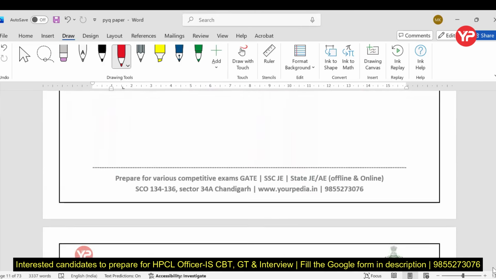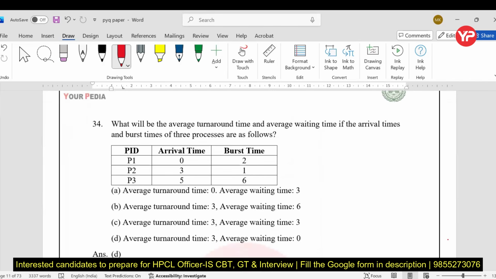Now, next problem: what will be the average turnaround time and average waiting time if the arrival time and the burst time of the processes are as follows? They are not mentioning any CPU scheduling, so we are considering only first come first serve. In the case of first come first serve, if I draw the Gantt chart, at time 0, P1 arrives and it uses 2 units of time. Fine, so P1 is completed.